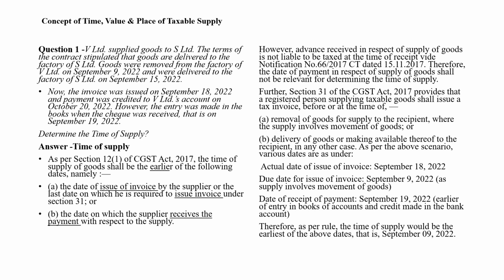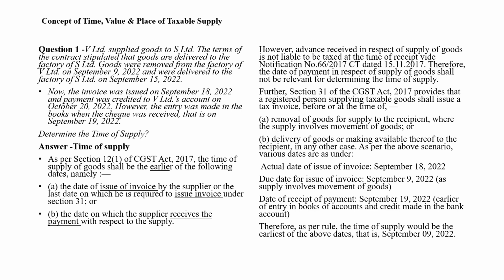Goods were removed from the factory of V Limited on September 9, 2022. Remember, goods were removed from the factory on September 9, 2022 and were delivered to the factory of S on September 15, 2022.